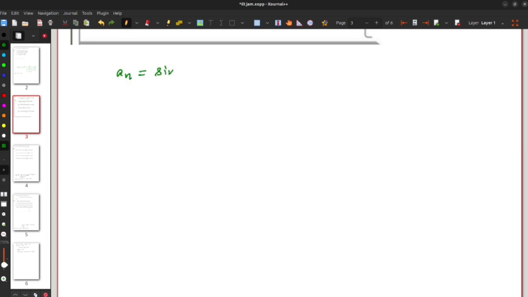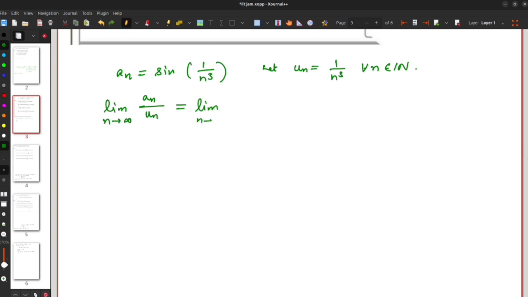An is sine of 1 by n cube. Now let un equal to 1 by n cube for every natural number n. Now the limit of the ratio an by un is limit n tends to infinity sine of 1 by n cube by 1 by n cube. This is equal to 1.